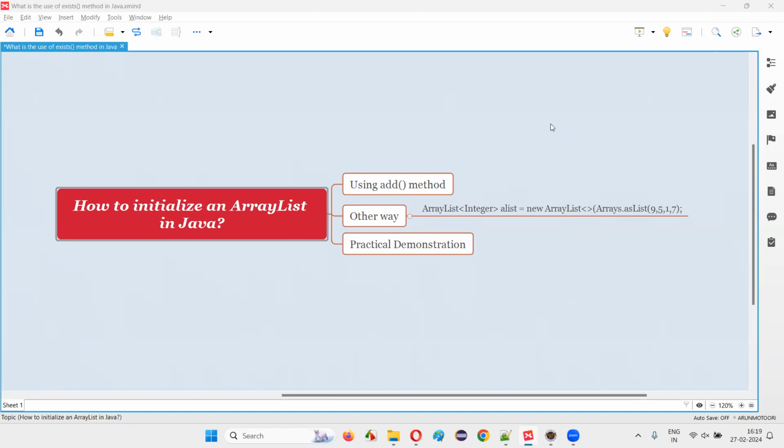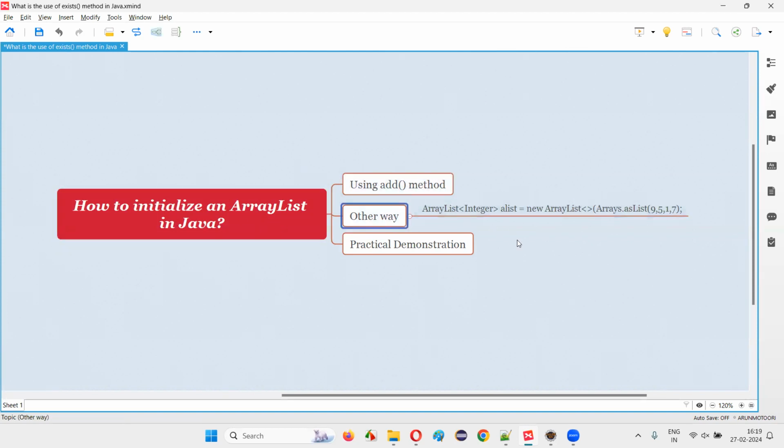In this session, I'm going to answer one of the Java interview questions. That is, how to initialize an ArrayList in Java. Let me answer. In order to initialize an ArrayList in Java, there are two ways. The first way is a normal way where you are going to use the add method of the ArrayList predefined class in order to add or initialize the elements to this ArrayList.